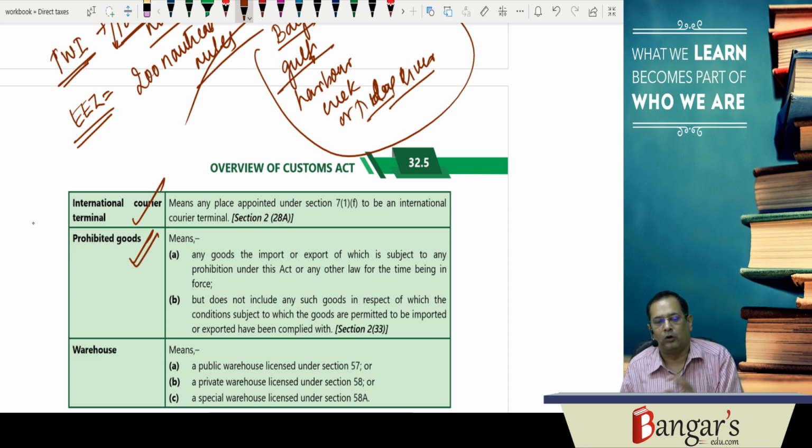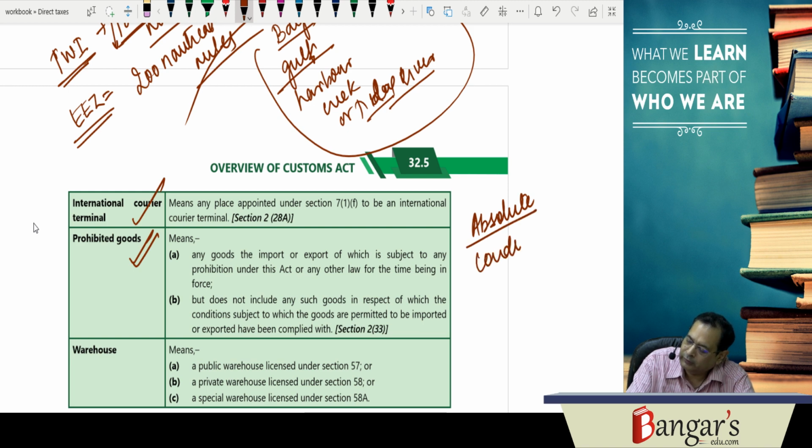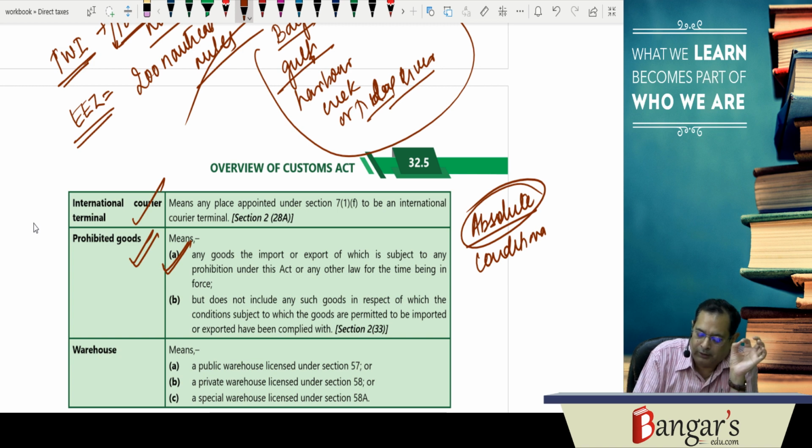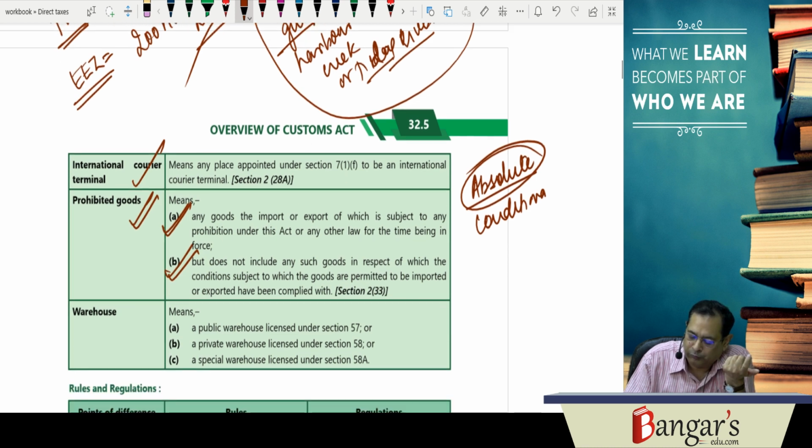Then prohibited goods. Government can place restrictions on importation and exportation of the goods. They can be absolute restriction, or they can be say conditional. So in case of absolute restriction, you cannot import or export. That is absolute prohibition, and there are conditions. In case you fulfill the conditions, the goods do not remain prohibited goods. So prohibited goods means what? Any goods, the import or export of which is subject to any prohibitions under this act or under any other law for the time being in force, but does not include any such goods in respect of which conditions subject to which the goods are permitted to be imported or exported have been complied with.